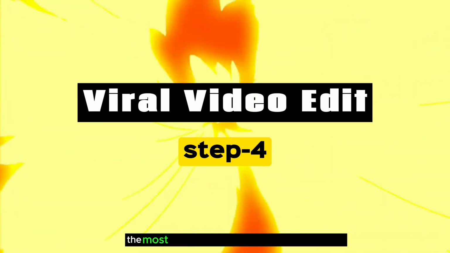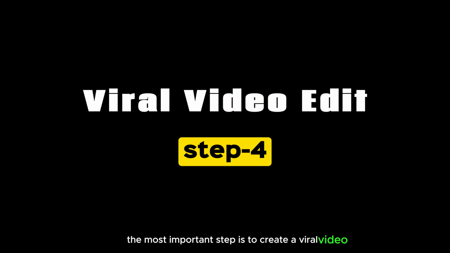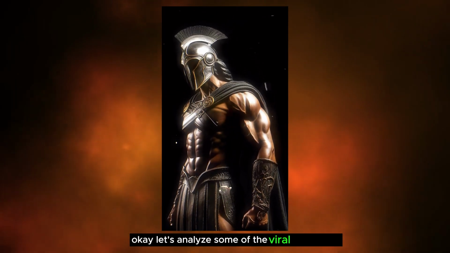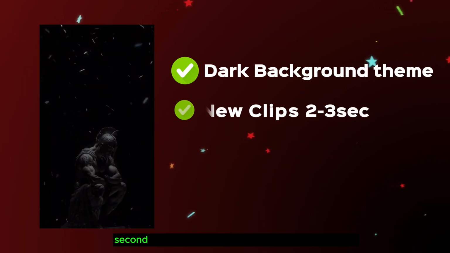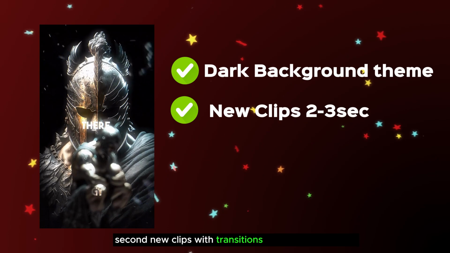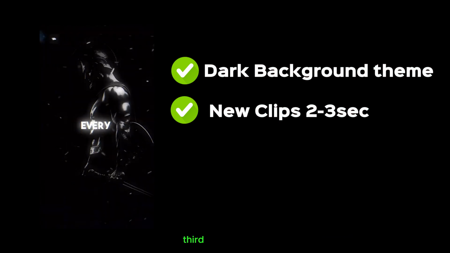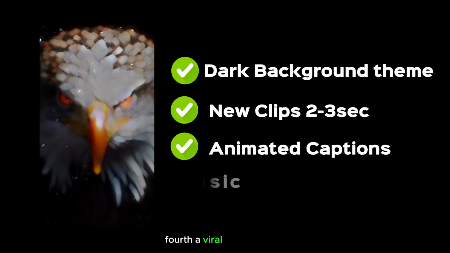The last and the most important step is to create a viral video. Okay, let's analyze some of the viral reels video, guys. You may have observed that this viral video has key elements. First, dark background theme. Second, new clips with transitions every 2 to 3 seconds. Third, animated captions. Fourth, a viral background music.